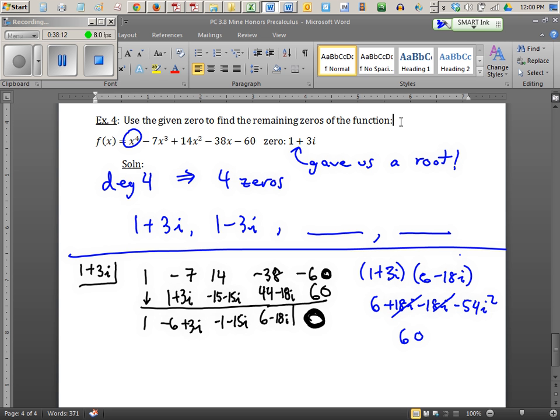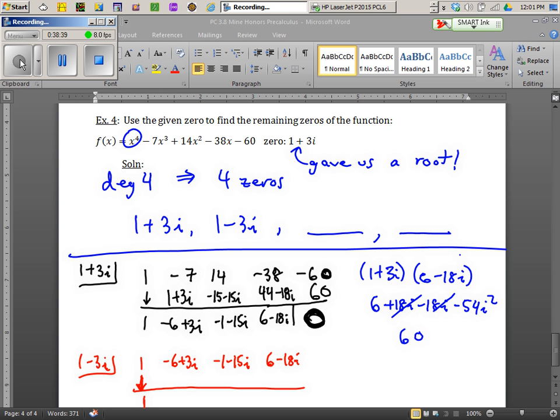But it worked. And now I'm going to use those quotient values and do 1 minus 3i. So I'll show my work in red down here. We're going to do 1 minus 3i. And we're going to use the quotient coefficients here. And before you panic, trust me, this one's a lot cleaner. Okay, so that last synthetic division was ugly stuff, but this one's real nice.